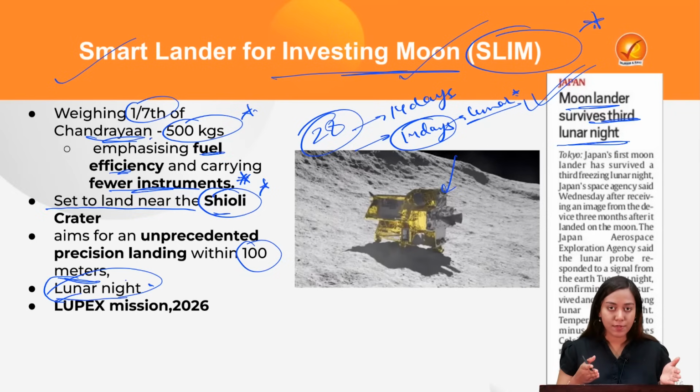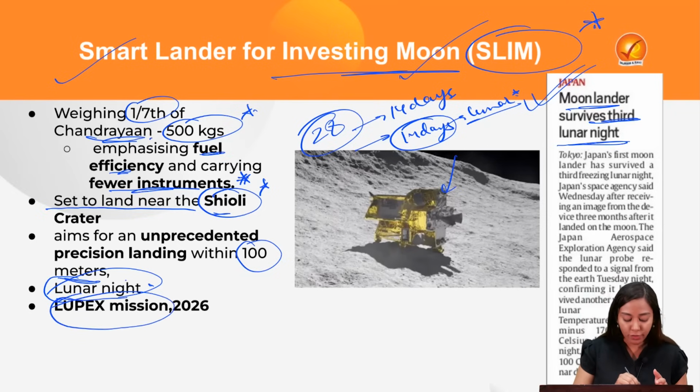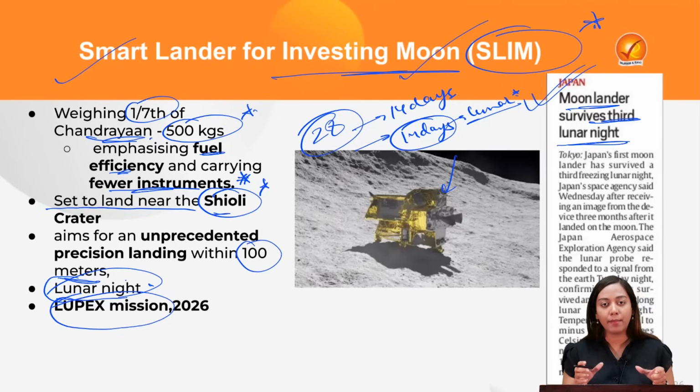Now the success of this mission along with Chandrayaan 3 will determine whether the LUPEX mission will see the light of the day or not. The LUPEX mission is a collaboration for landing on the moon by two agencies, Japan's agency JAXA and India's agency ISRO.